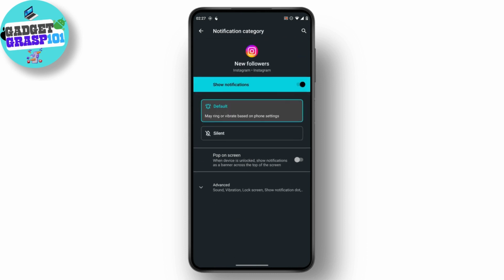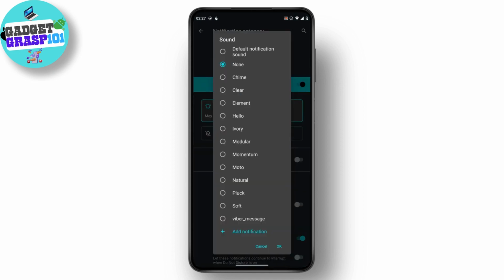Here you can find this option which is new followers. After tapping on that option, I can add a separate notification sound to this new followers. So if a new follower adds in my Instagram account, I will get a notification sound according to the sound that I have set. For example, just tap on advanced, then tap on sound, and here you can find these following options.